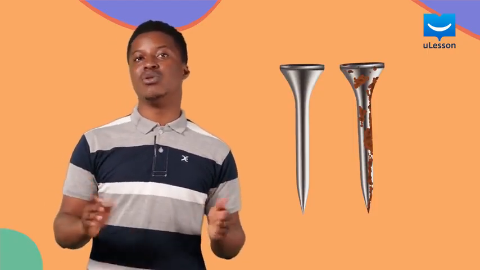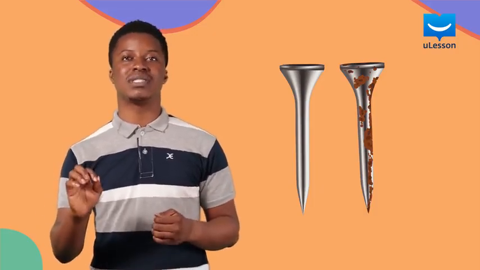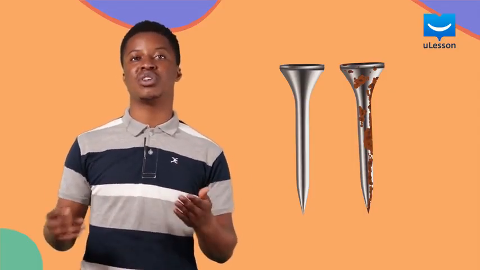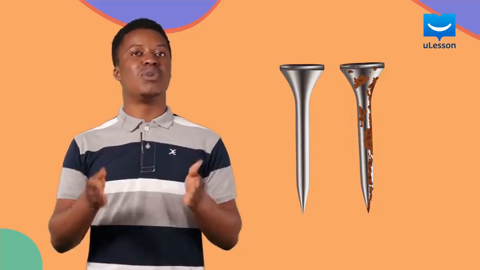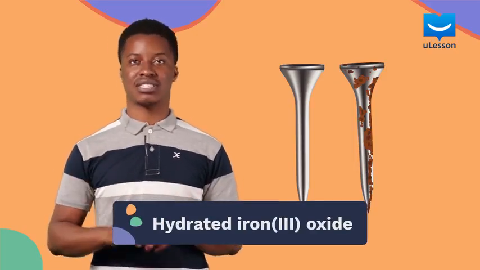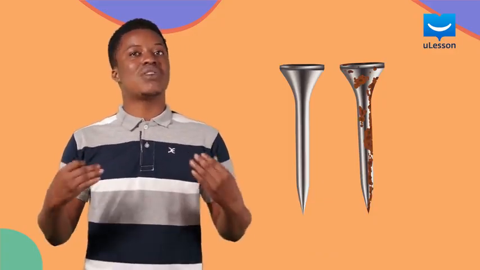If an iron nail is exposed to air and water for several days, we will observe the formation of a brownish substance on its surface. This indicates a change in the composition of the iron nail. The brownish substance formed is known as hydrated iron(III) oxide, and it is completely different from iron. So we can rightly conclude that rusting of iron is indeed a chemical property of iron.